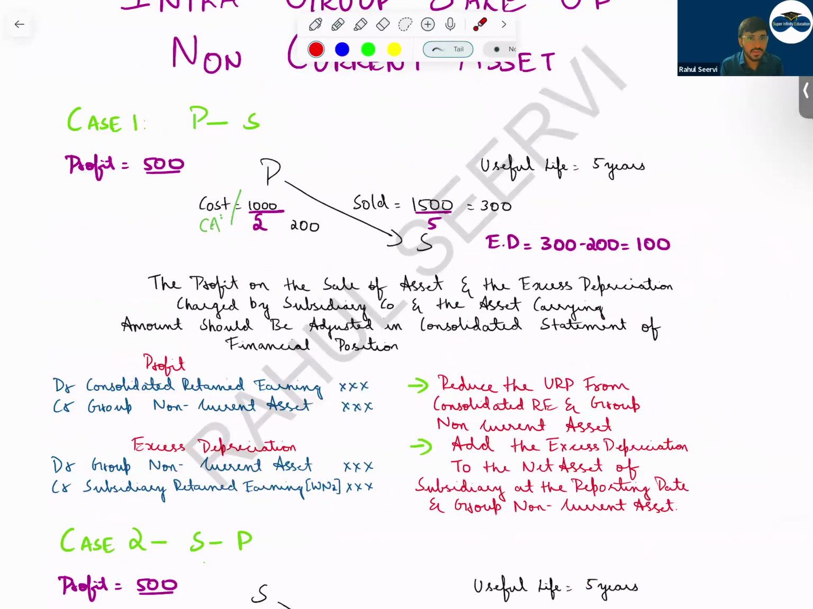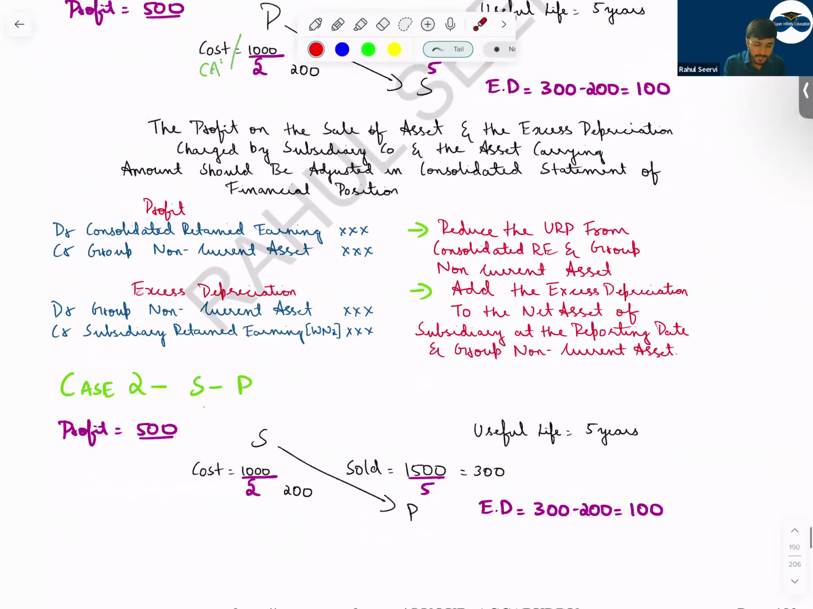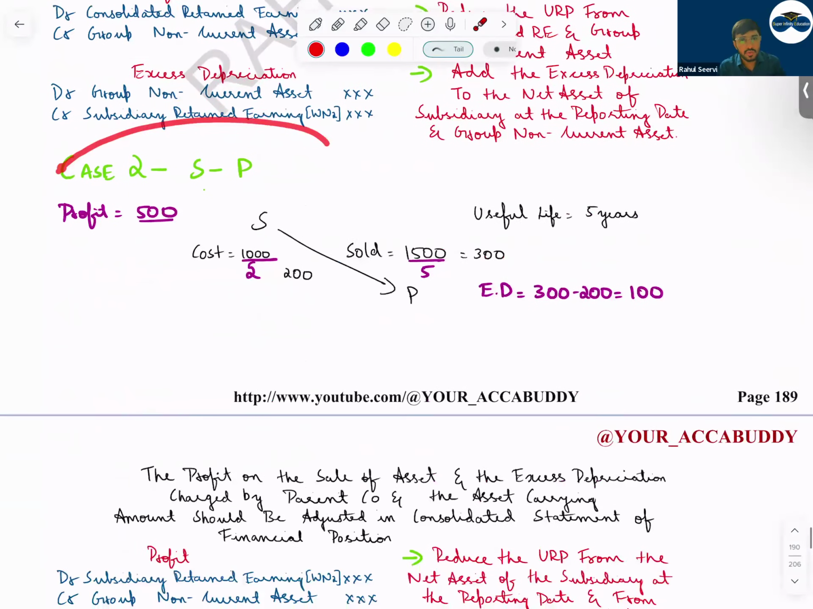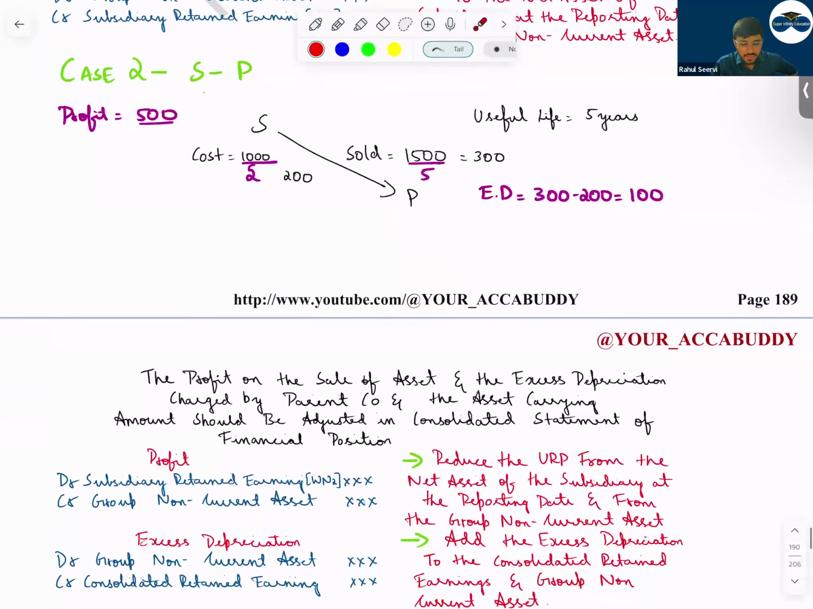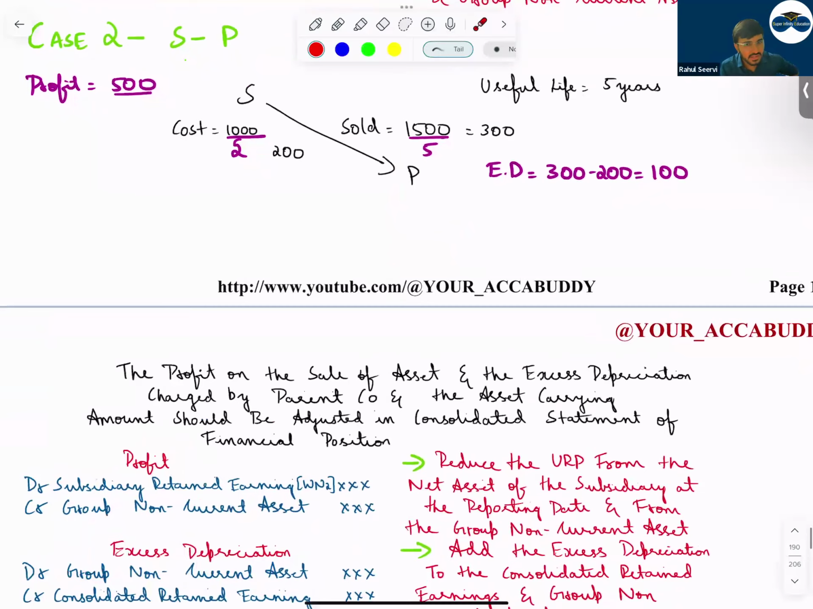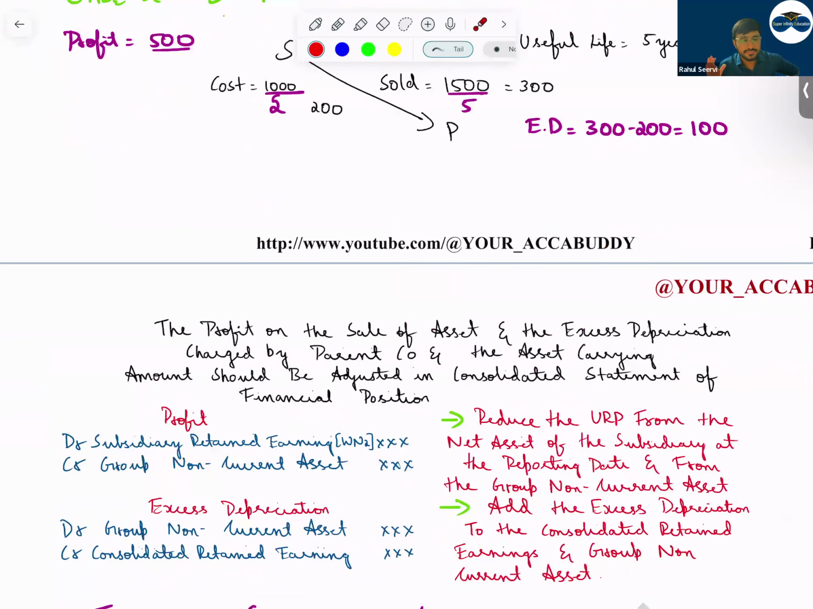Again, we will repeat this in your P&L. In P&L, how will you do the adjustment? Now the S to P sale. Now, S is selling a non-current asset to the parent company. If S is selling, S is recording more profit. The parent company is recording more depreciation. So profit is recorded by S company, and the parent recorded the value of the asset more. So to remove the impact of profit, S company will reduce its retained earnings on step number 2 on the reporting date, and we will reduce the non-current asset. The parent company will reduce the non-current asset. So reduce the URP from the net asset of the subsidiary at the reporting date and from the group non-current asset.